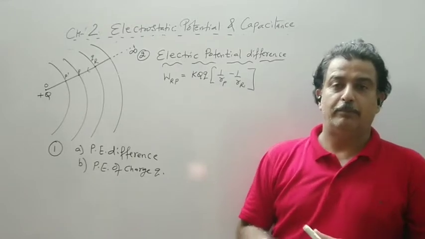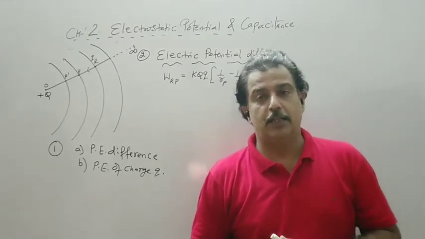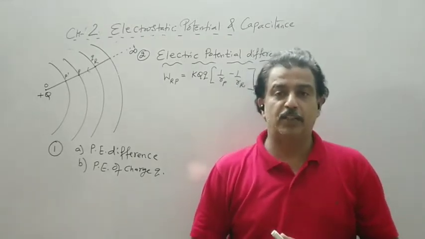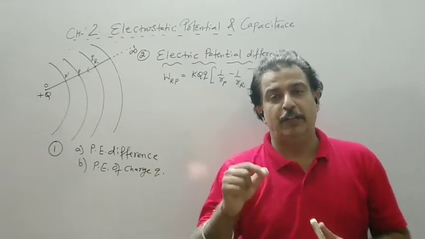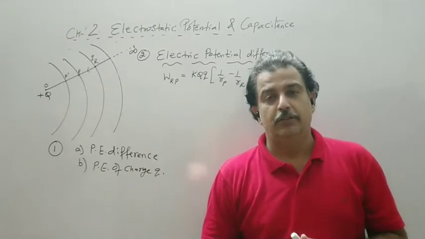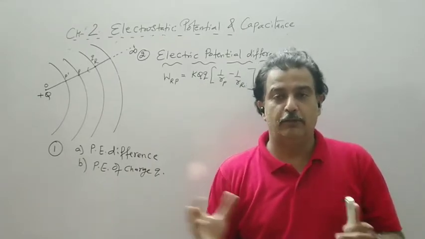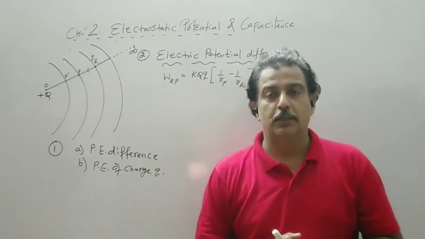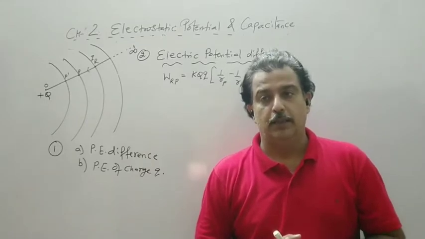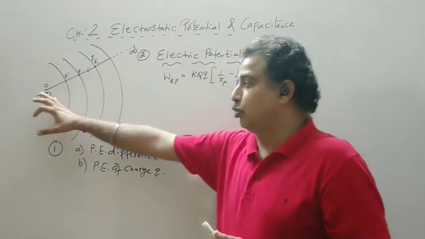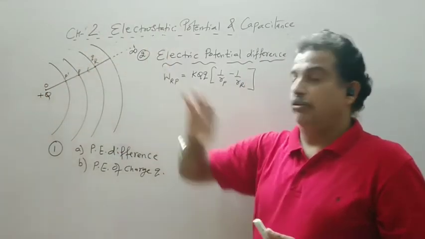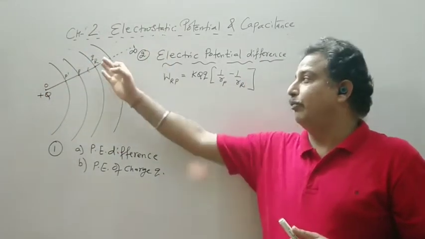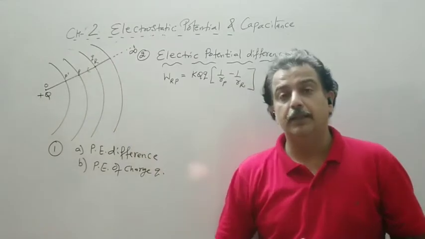And as you remember, the test charge should be as small as possible, and its value is equal to the charge on a proton. So our test charge in chapter 1 was a proton. So here suppose the source is 1 coulomb and I bring 1 microcoulomb from point R to point P.